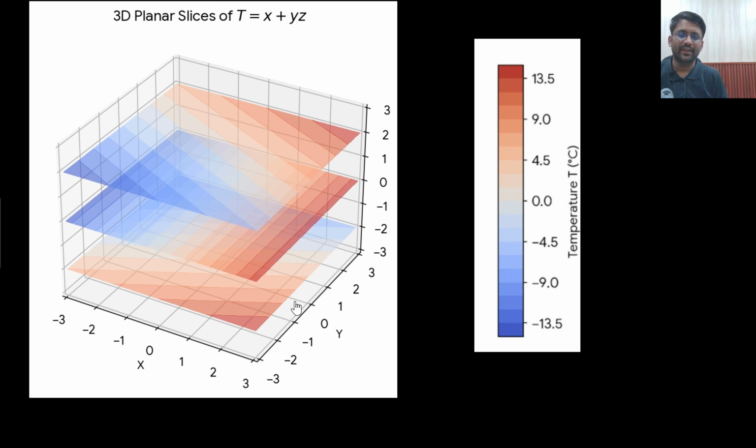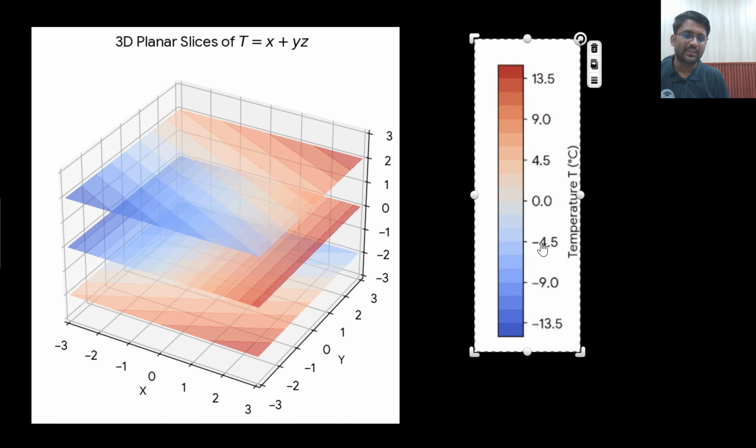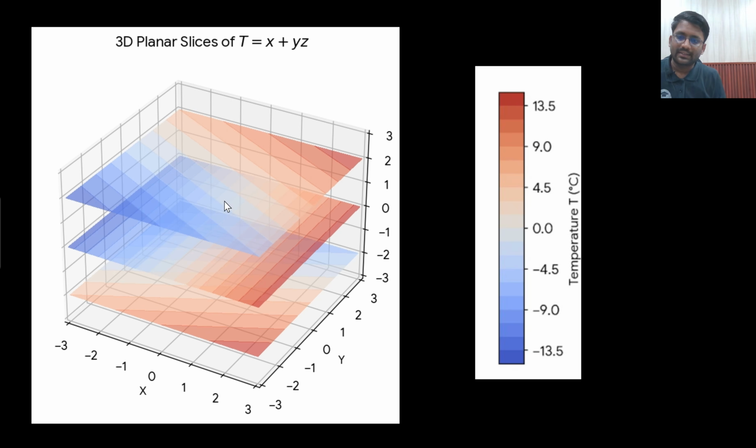Okay, this is the image created by Gemini. This is how it is showing the temperature. Let's take any random point, this point. Here x is -3, and if x is -3, then z, the upper coordinate, is 2, and y is -3.